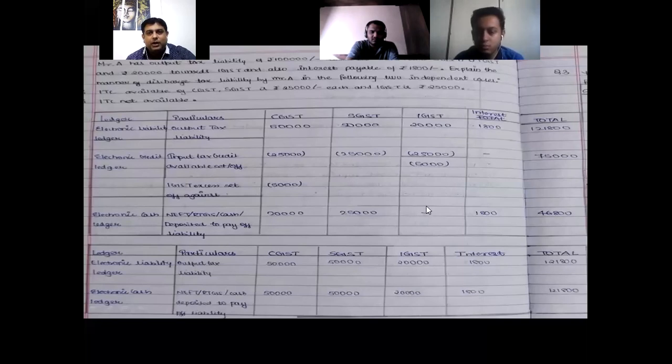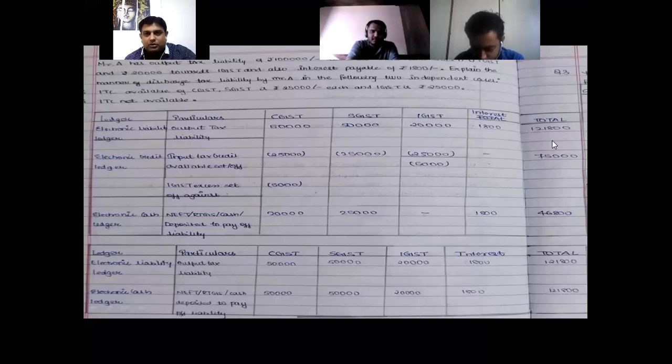IGST need not be paid because we had excess amount of ITC. Liability was 20. ITC was 25. So nothing is payable, so nothing will come in cash ledger. And interest cannot be adjusted over here. It will always be paid through cash ledger only. I hope things are very clear to you all.